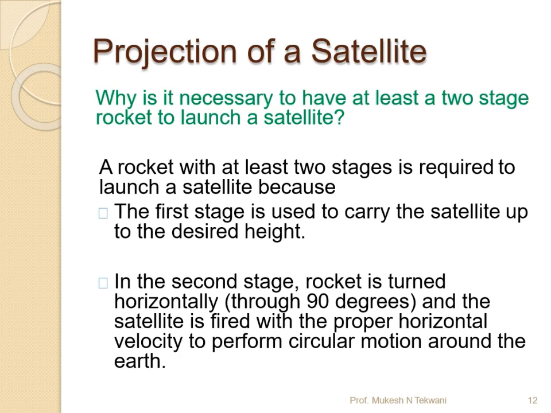So a rocket with at least two stages is required to launch the satellite, because the first stage is used to carry the satellite up to the desired height. By burning that part, it helps the rocket reach that particular height. In the second stage, the rocket is turned horizontally at 90 degrees, and the satellite is fired with the proper horizontal velocity to perform a circular motion around the Earth, right?